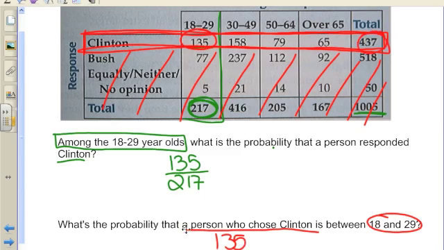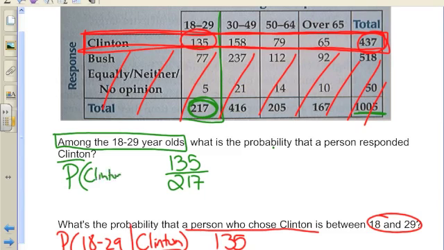I can't tell you what else to do other than read your questions carefully so that you do the correct conditional. By the way, this is the probability of 18 to 29 given that they chose Clinton. So the thing I already know is what I zoomed in on. This first one was, what's the probability they chose Clinton given they're 18 to 29? So hopefully that helps to see that the problems are actually different.